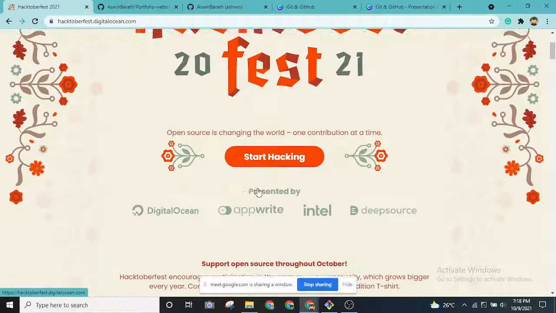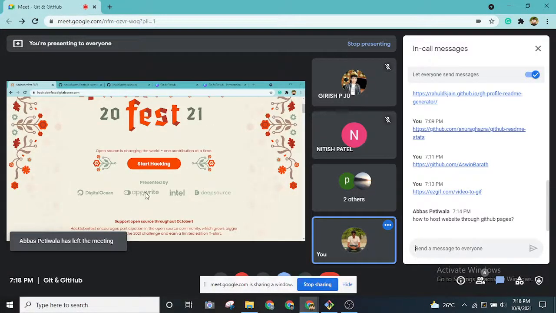And you can perform pull requests in the projects which are given this tag, and you can merge it. That merging of features is what I was performing in this demo as well, creating this pull request. That's how you have to do it. You can check YouTube, Girish. There are a couple of tutorials on how to create a pull request and which projects you can contribute to. You can check YouTube for good tutorials provided by this website only.